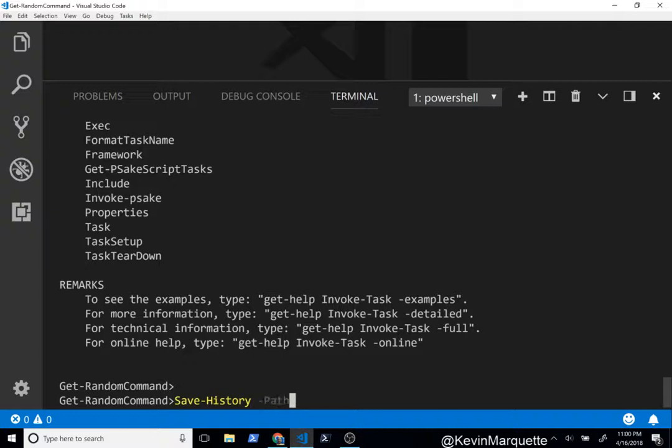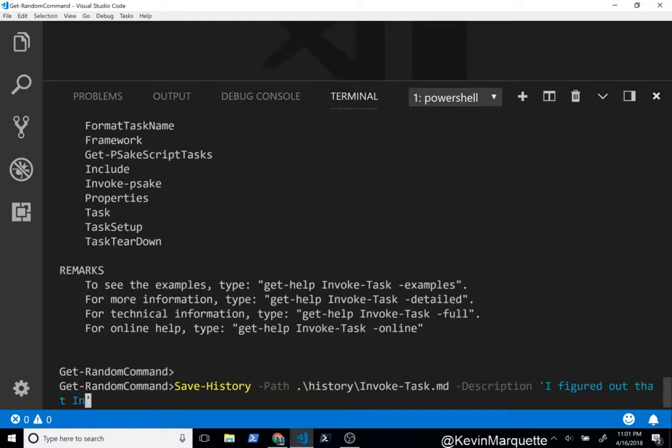Save-History, path history/Invoke-Task.md, description: experimented with, actually I figured out that Invoke-Task is not the same as Task. Oh, let me fix the spelling here.